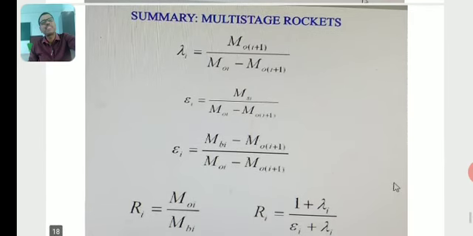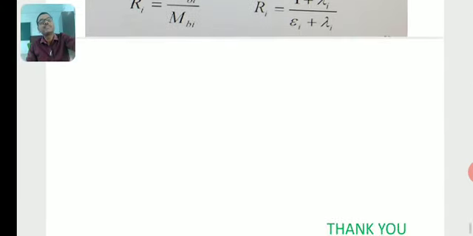For multi-stage rockets, lambda i is equal to M0(i+1) by (M0i minus M0(i+1)), and epsilon i is equal to MSi by M0i minus M0(i+1). Similarly there is an expression for epsilon i, then Ri. So look here, that means the expressions for the different terms for multi-stage rockets. Thank you.